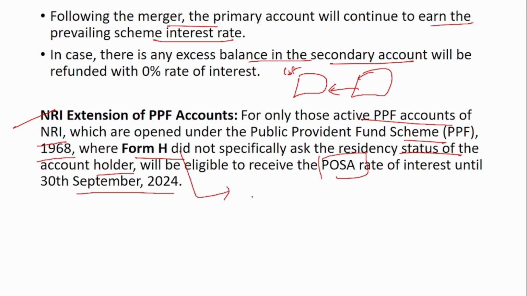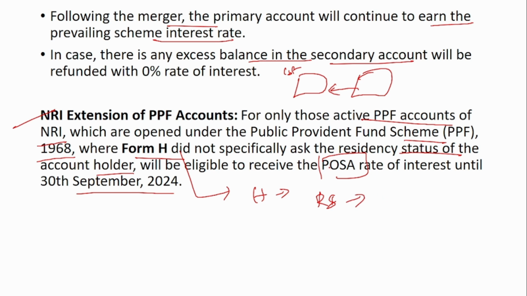So what is this Form H? This Form H is provided to customers when they want to extend the PPF maturity. If they want to extend the maturity, then this Form H will be provided. In case there is no column for resident status in that Form H, then the customer would not be able to provide it, right?